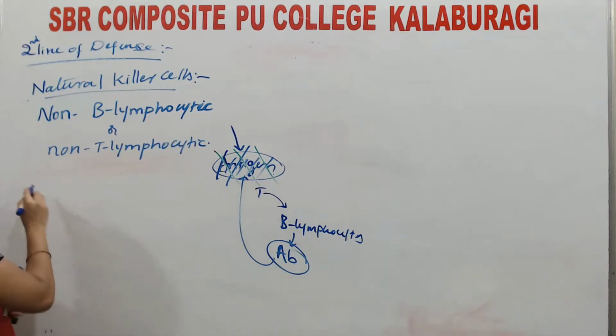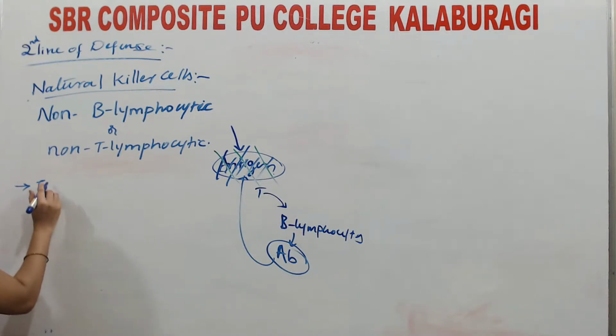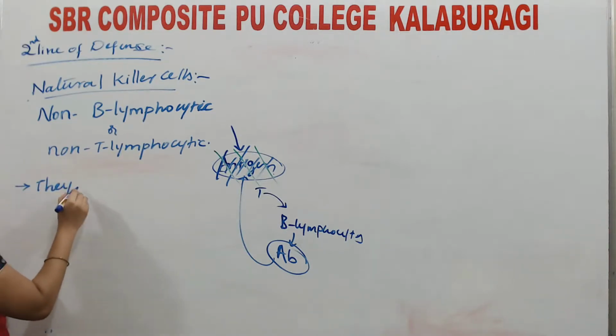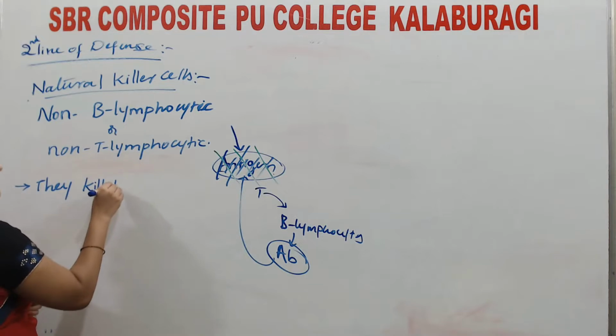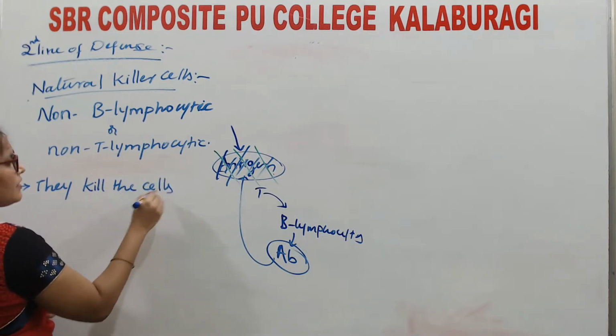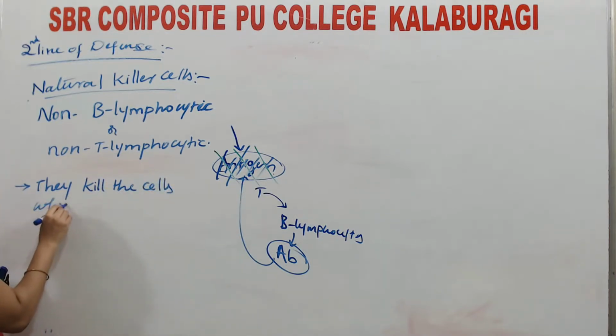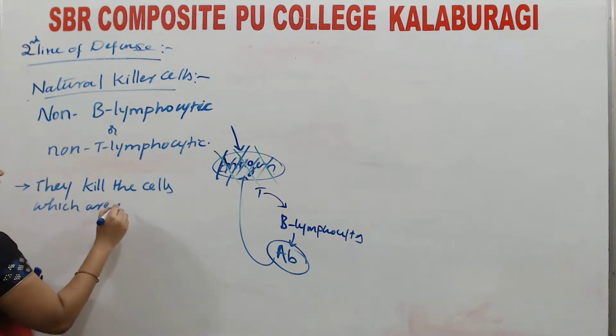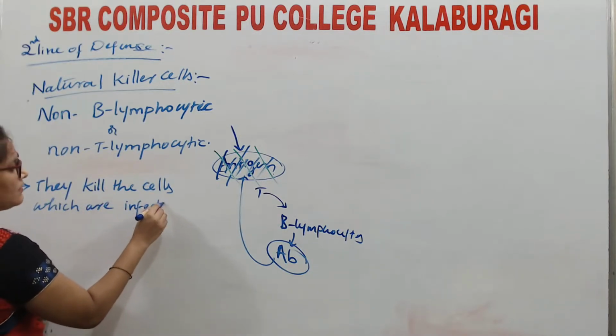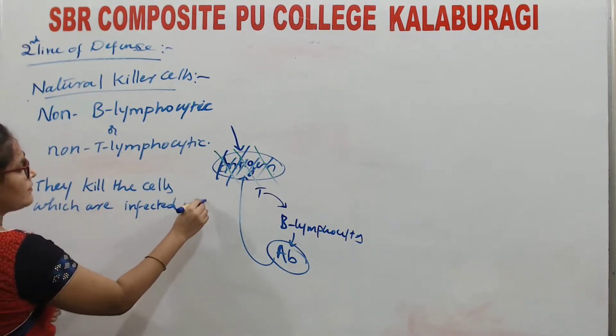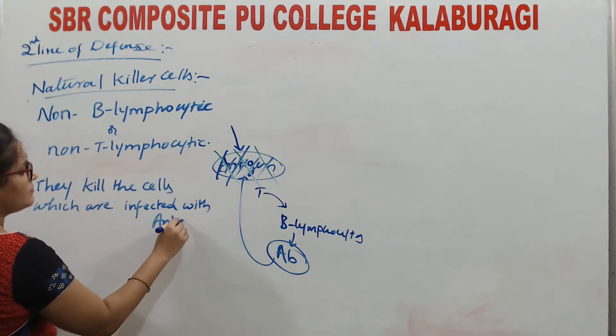Okay, but what? How will they kill? They kill the cells which are infected with antigen.